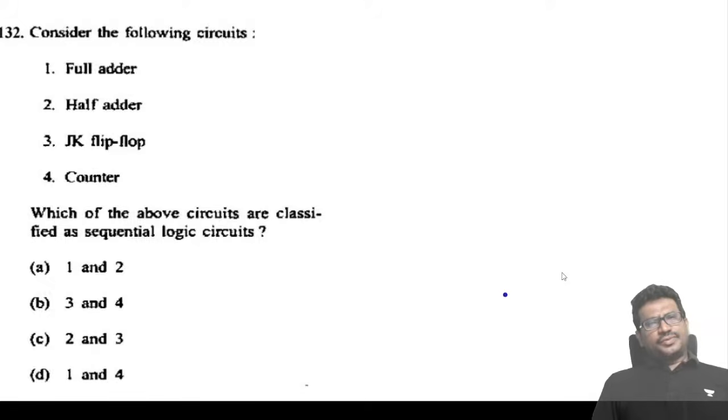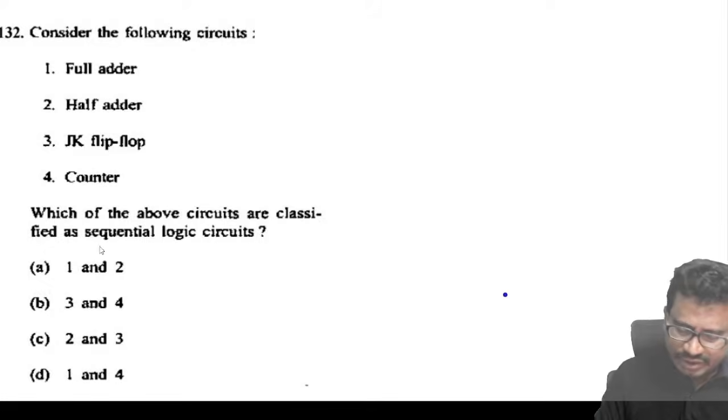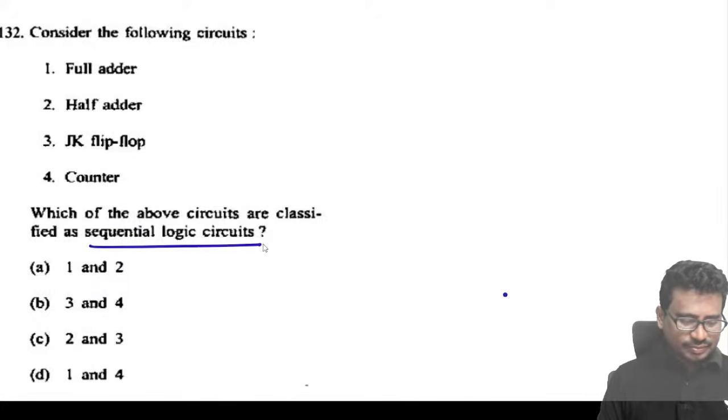Now tell me, consider the following circuits. The following circuits are classified as sequential circuits.